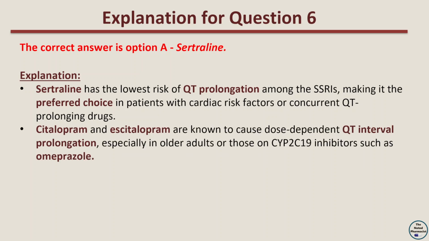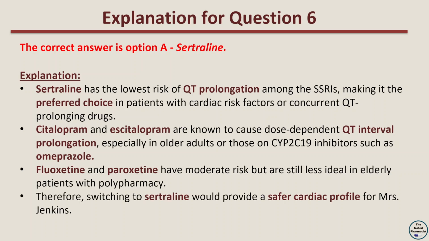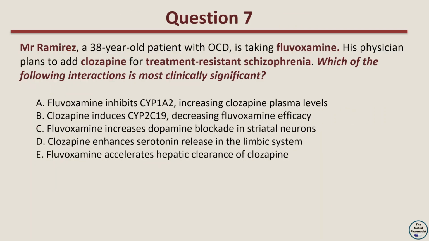Citalopram and escitalopram are known to cause dose-dependent QT interval prolongation, especially in older adults or those on CYP2C19 inhibitors such as omeprazole. Fluoxetine and paroxetine have moderate risk but are still less ideal in elderly patients with polypharmacy. Therefore, switching to sertraline would provide a safer cardiac profile for Mrs. Jenkins.